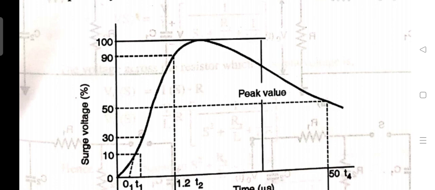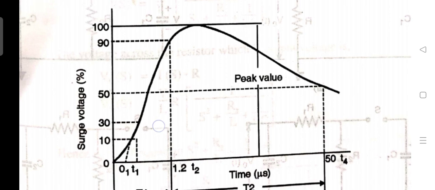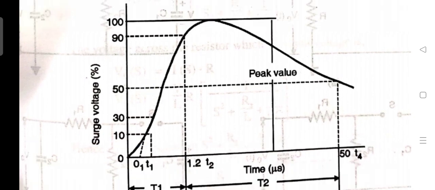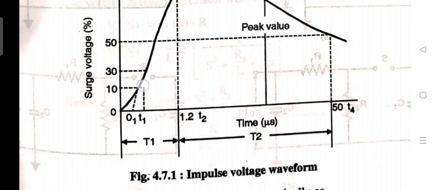The wave front time of an impulse wave is the time taken by the wave to reach its maximum value starting from zero value, and T2 is called the fall time or tail time. The tolerance allowed for rise time is plus or minus 30%, and for tail time or fall time plus or minus 20%.